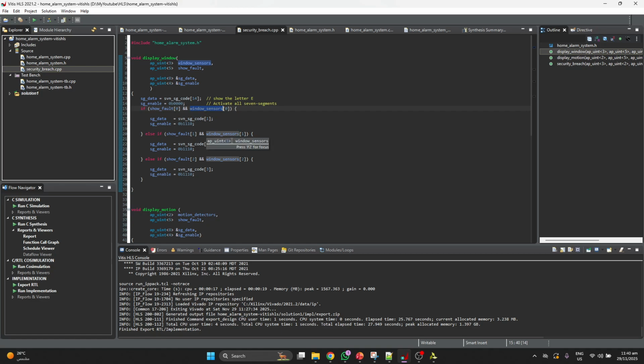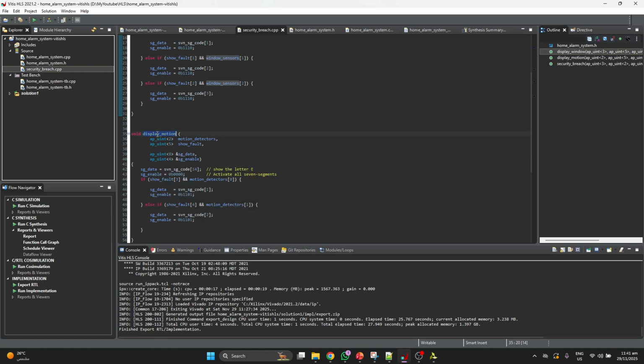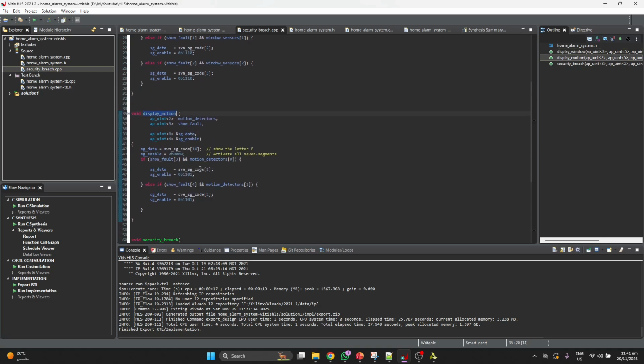Okay, and if you have turned on sensor 2, it means you have to press show fault index 1, then it will show 2 on the 7 segment. It means sensor 2 of the window sensor is activated. Similarly for 3. The same case we use for the motion sensor. Initially it will show error, and based on the sensor you activate and the show push button you press, it will show the sensor value on the 7 segment.